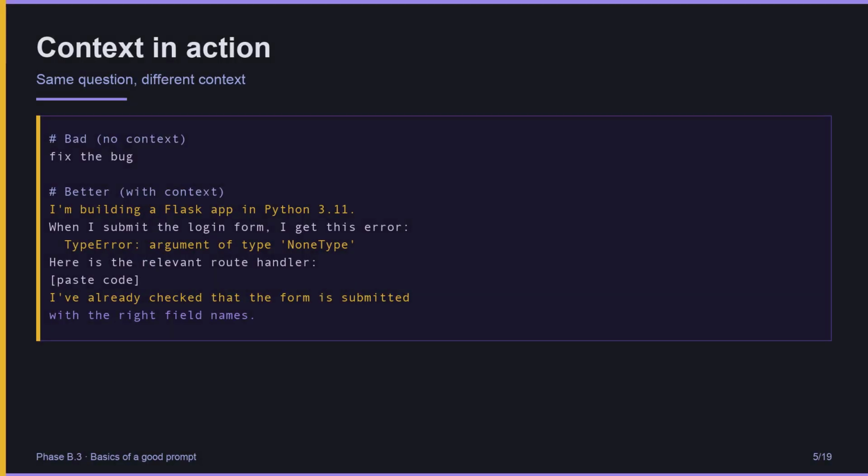Here is the same question with and without context. On top, fix the bug. The model has no idea where to start. On the bottom, the same question, but with language, framework, exact error, relevant code, and what you have already tried. Now the model can give a useful answer. Same model, same question. The difference is entirely in the context.